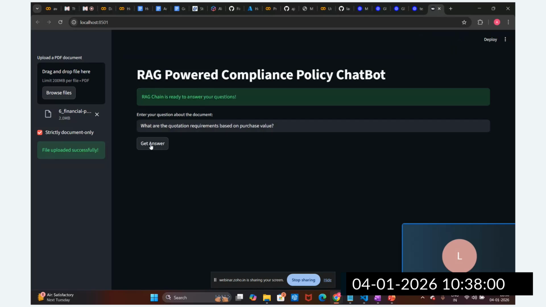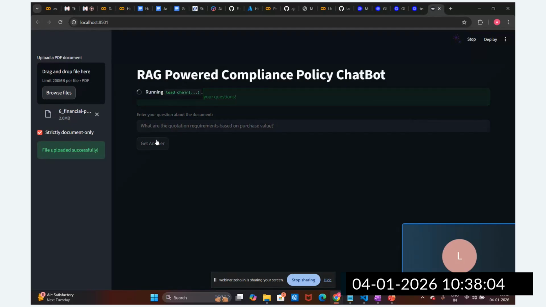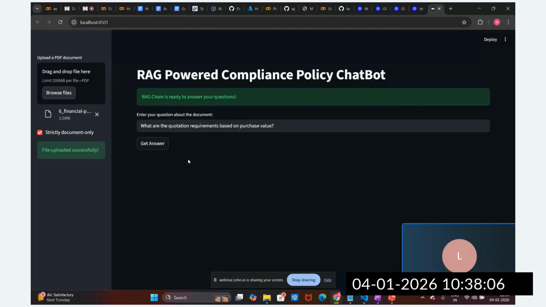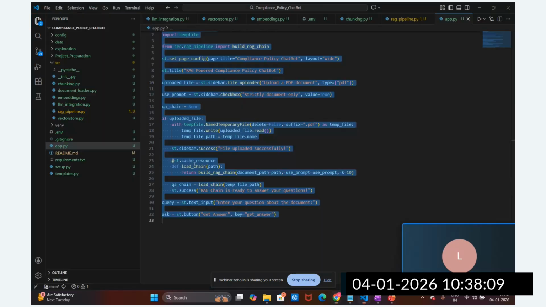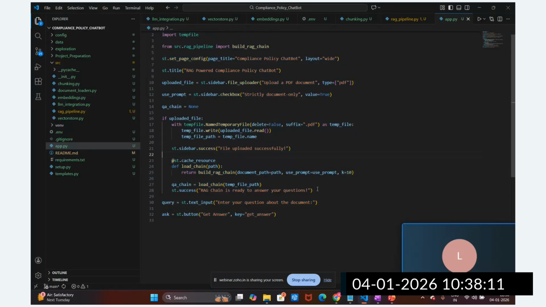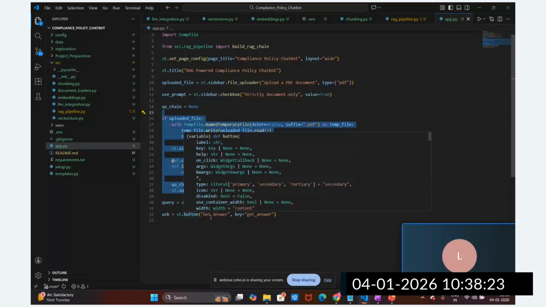Now you can see there is a button, guys. But if I click on this button, am I getting any answer? No. Why? Because I have not triggered this pipeline. We have set up this question answering chain when the uploaded file is there, meaning the document is loaded, chunked, and stored in the vector store. But as of now, I have not triggered this question answering chain. So I'm going to trigger this now.